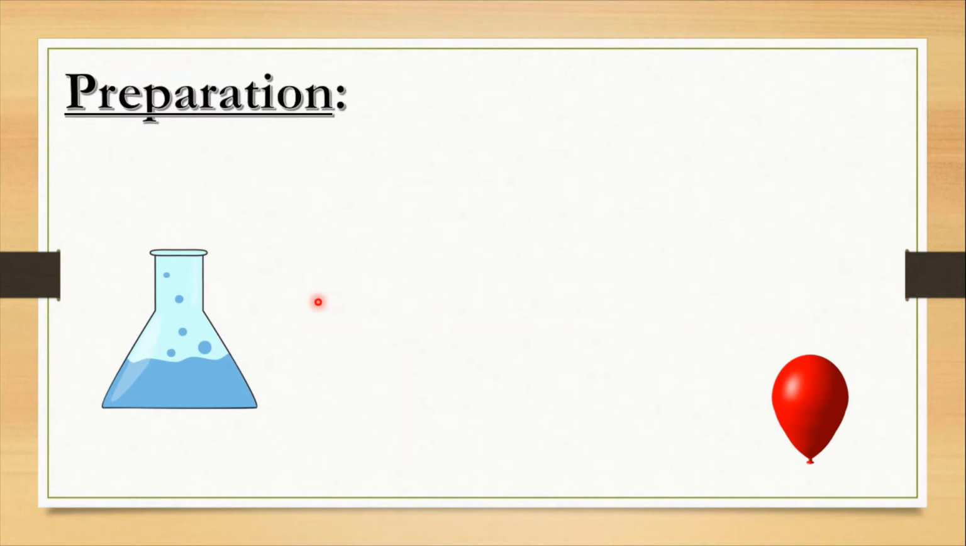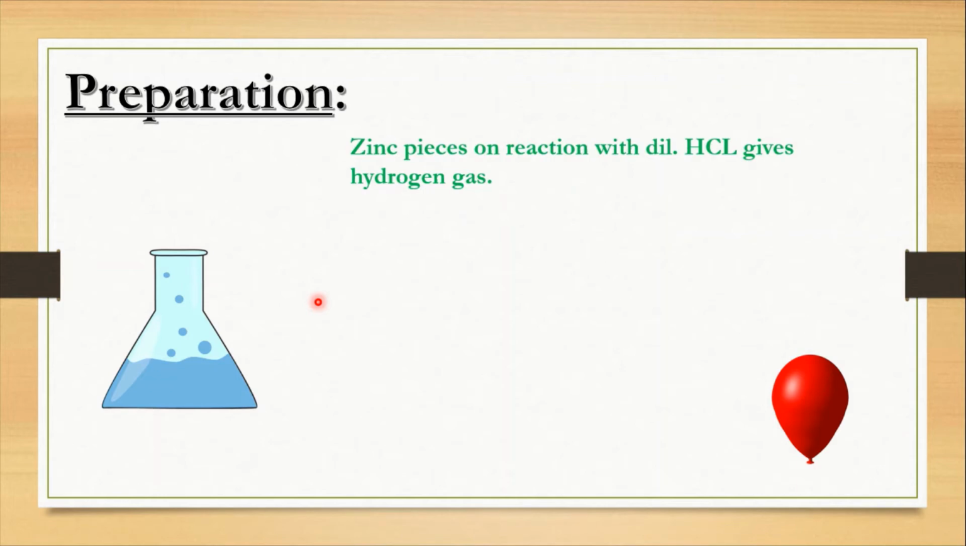In 1766, Henry Cavendish, a scientist, reacted zinc pieces with dilute HCl, and it gave hydrogen gas. Here is the reaction. When zinc pieces react with dilute hydrochloric acid, it gives hydrogen gas, which evaporates. In this beaker, you take dilute hydrochloric acid and add zinc pieces, then the gas evolved is called hydrogen gas.